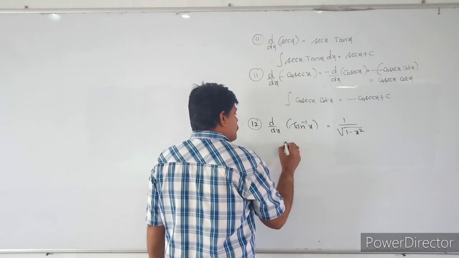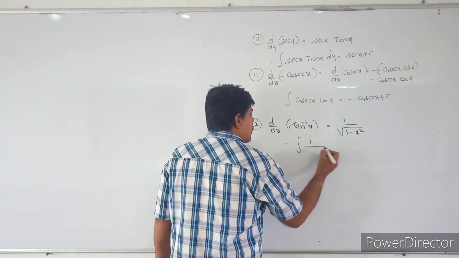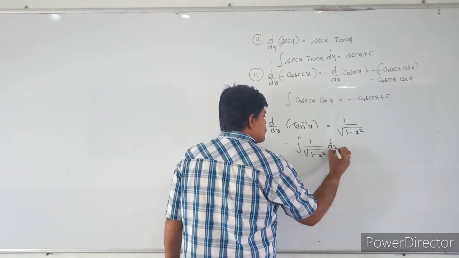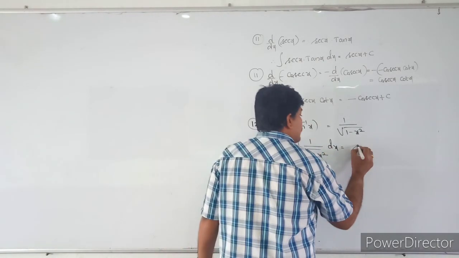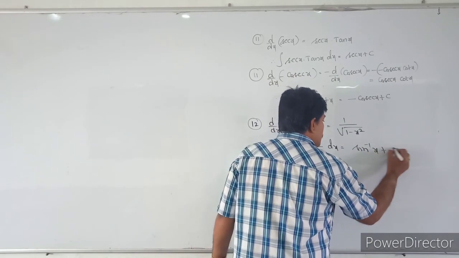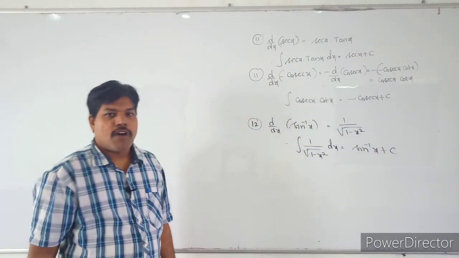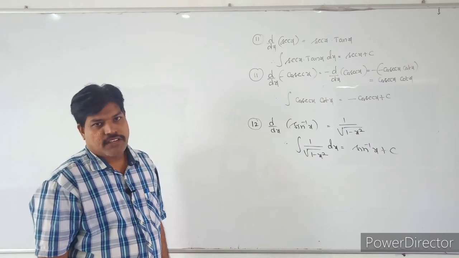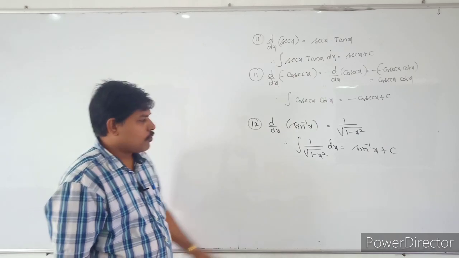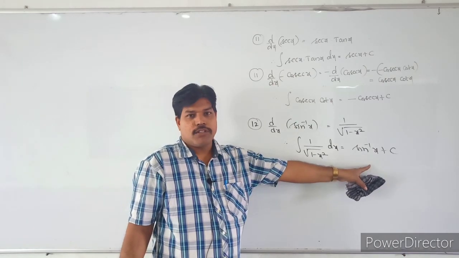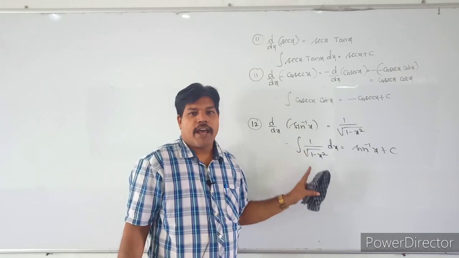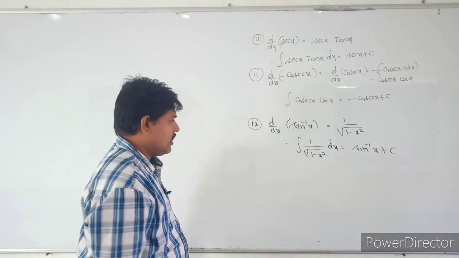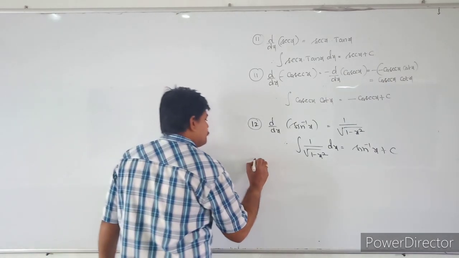That means, therefore, the integral of 1 by root of 1 minus x square into dx is equal to sin inverse x plus c. Very important formulas. So you have to identify this form, then you have to write down these forms. Okay. So the integral of 1 by root of 1 minus x square into dx is equal to sin inverse x plus c.